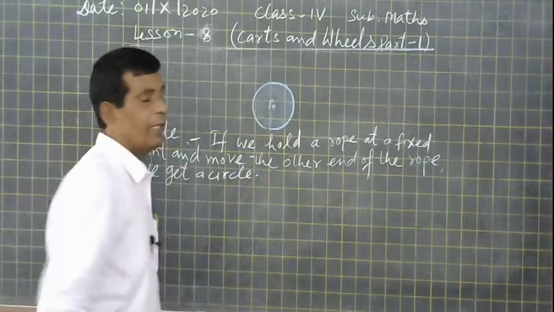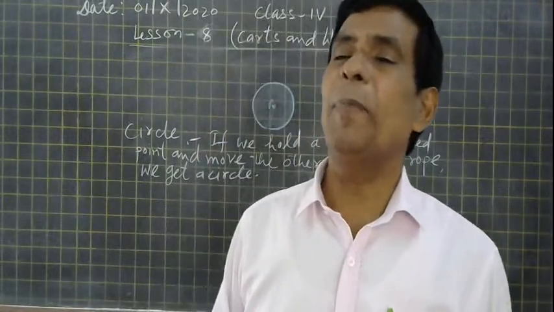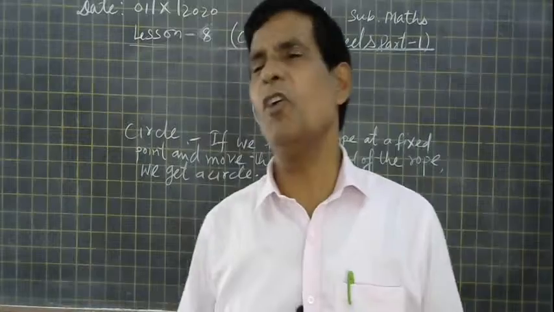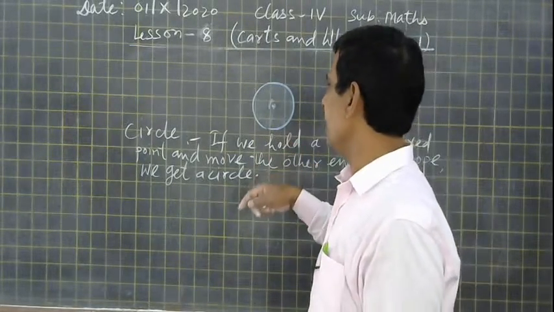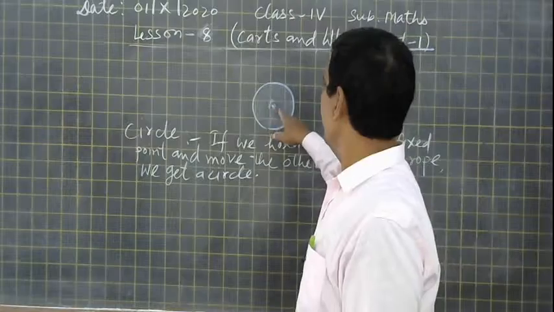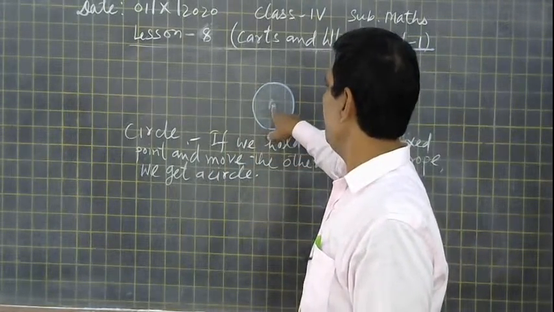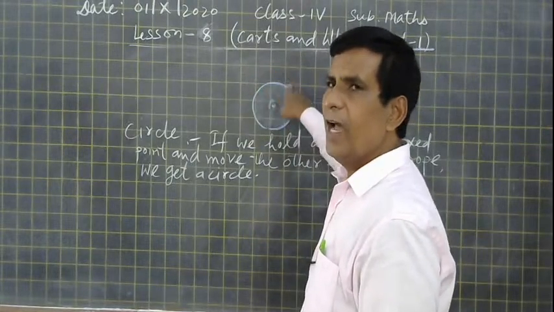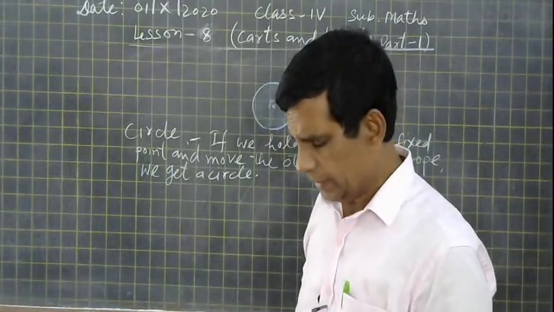The same thing applies for the compass also. In the compass, one needle is there, and next day I will show you, we will fix it here and move the pencil end, and then we will get the circle. So this is the circle.